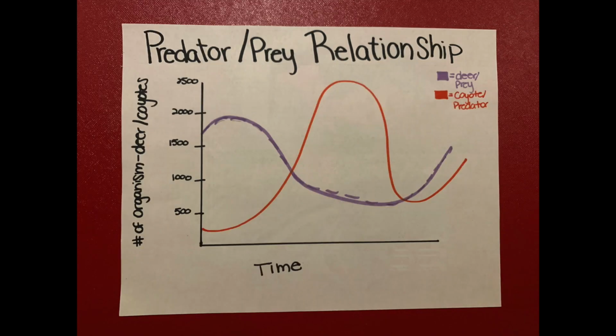The red line shows the predators, which are the coyotes, and the purple line shows the prey, which are the deer. As the number of coyotes increases, there will be a higher demand for food supply, which is the deer. This means that as the number of predators rises, the number of prey will be lower. At the peak of the highest number of predators, the number of prey will be at the lowest.